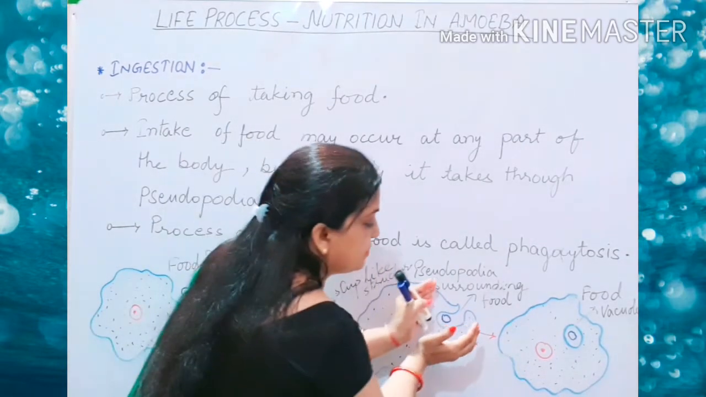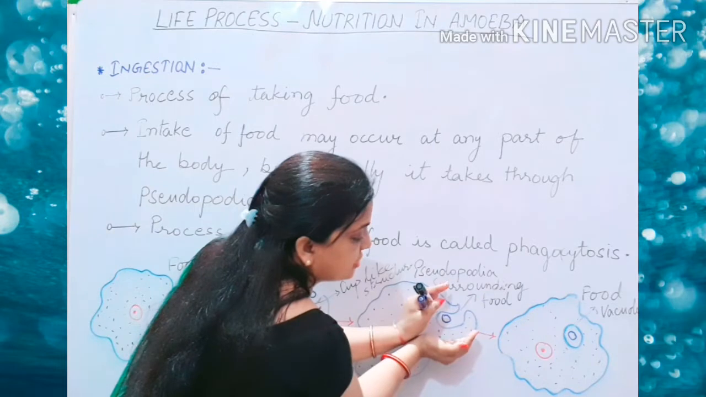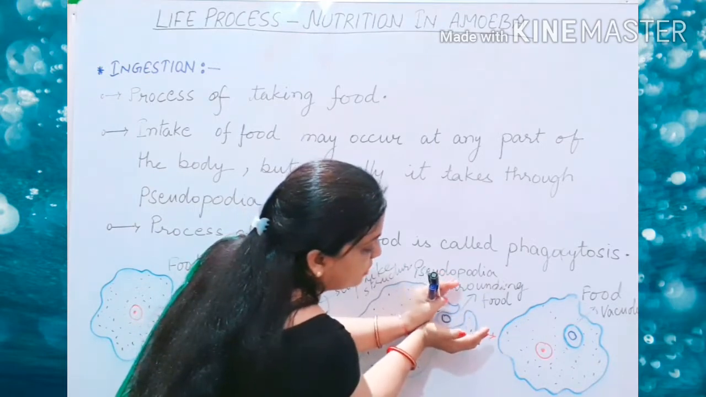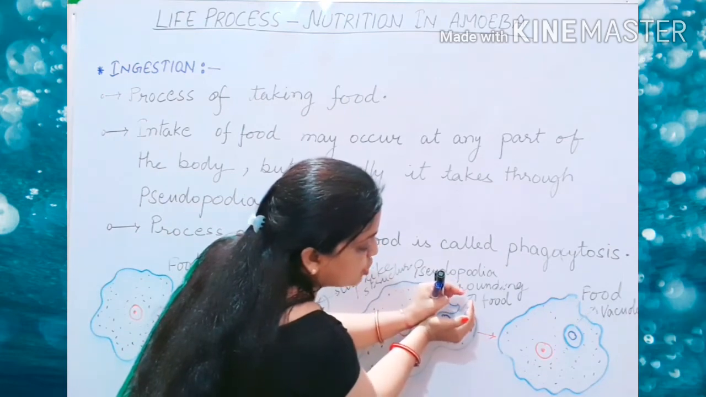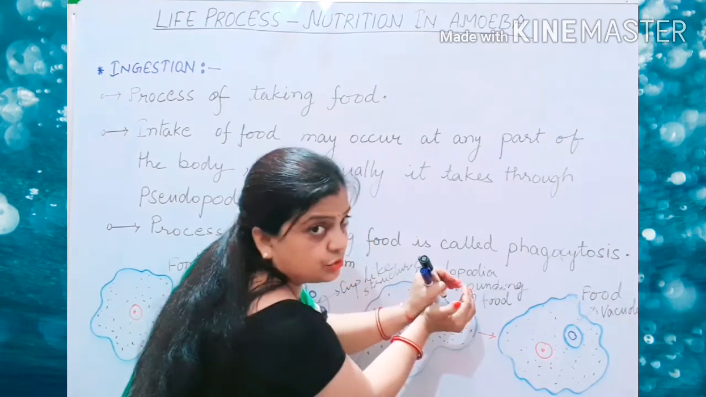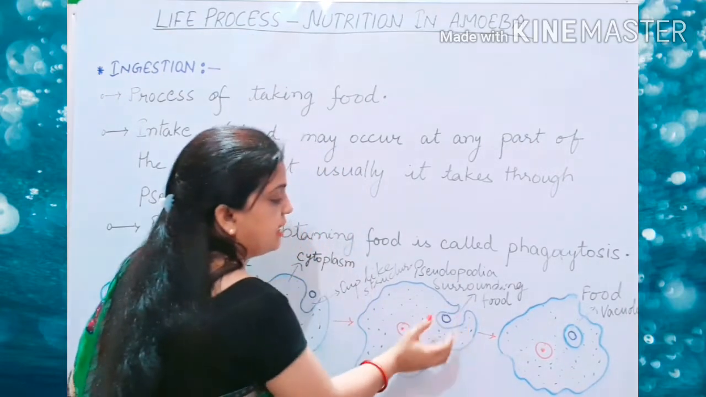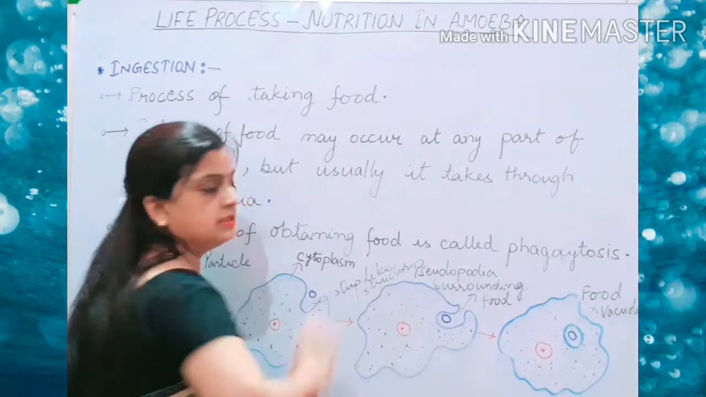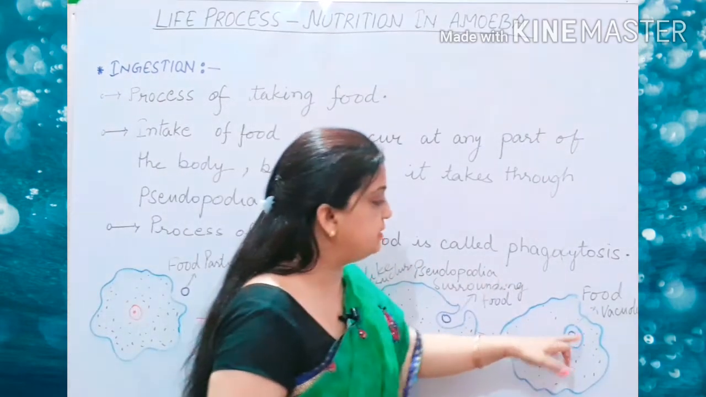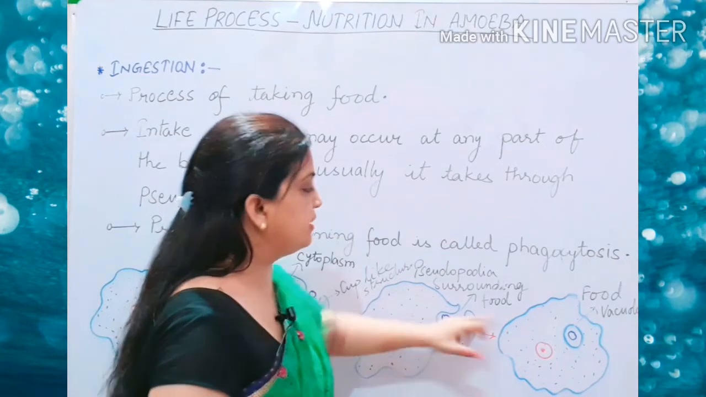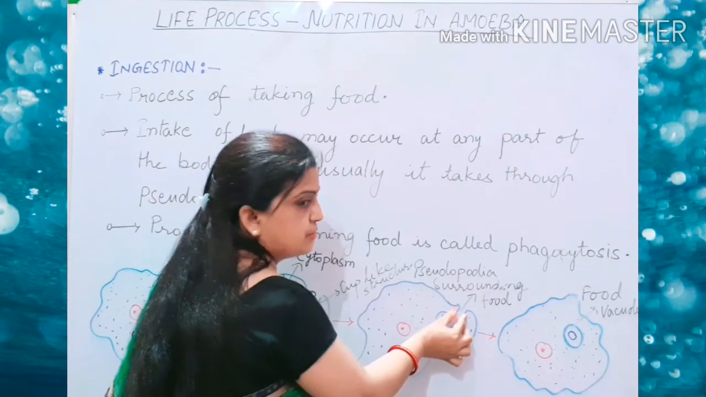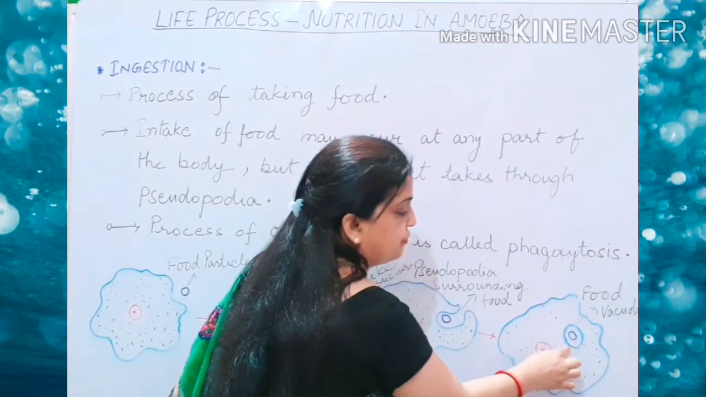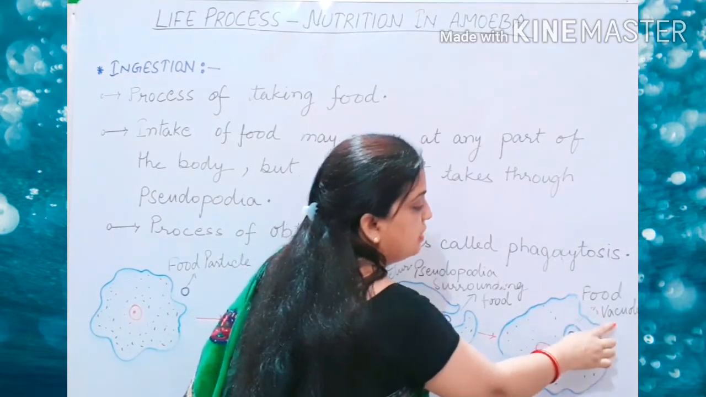The plasma membrane is engulfing. This was a cup-like structure, and now inside this the food has entered, and this cup-like structure is going to slowly close like this. So this structure is going to engulf. The pseudopodia is going to engulf the food particle. When this food particle enters inside, this plasma membrane is going to completely engulf the food, and the structure which is formed now is called a food vacuole.